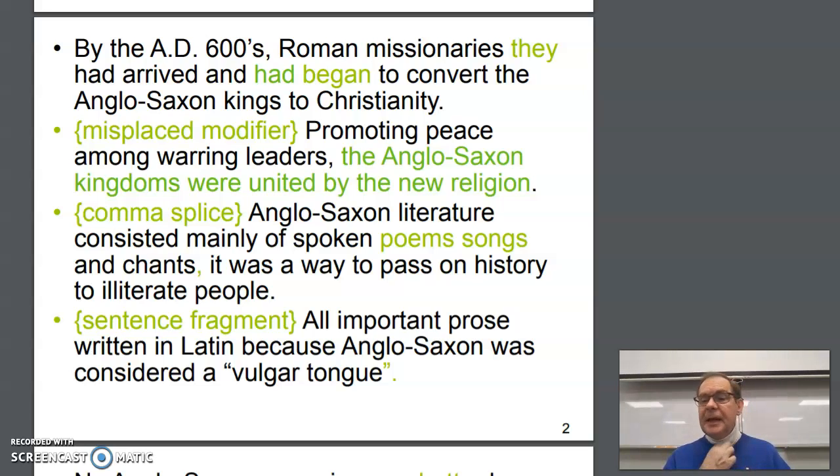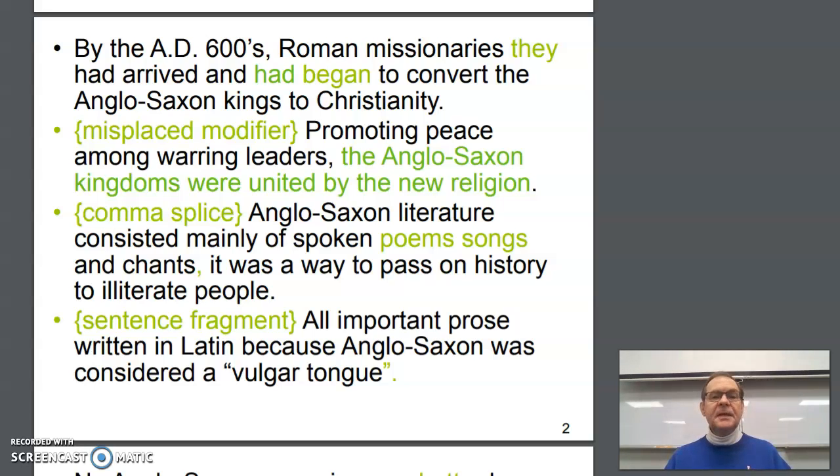It was the new religion that promoted the peace. So you could say, promoting peace among warring leaders, comma, the new religion united the Anglo-Saxon kingdoms. And that would get the modifier next to what it really modifies and make the sentence an active sentence, where the actor comes first, then the action comes second.